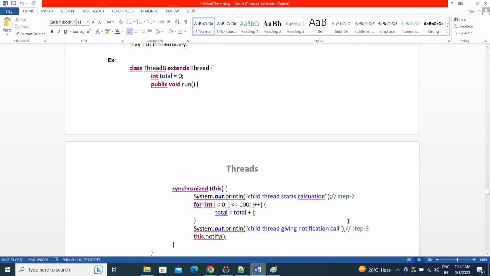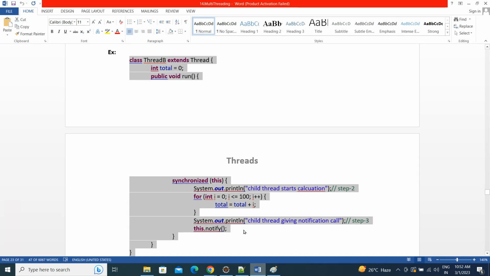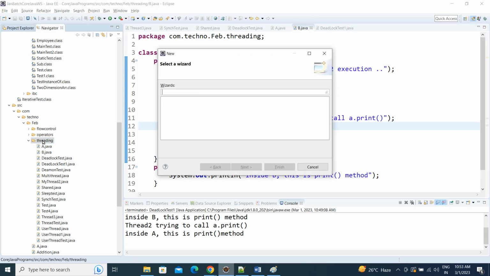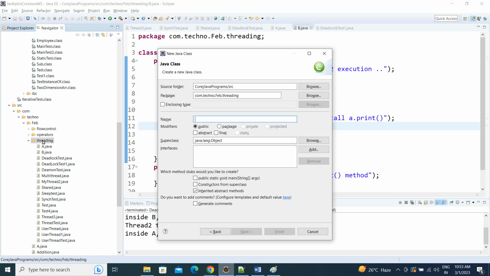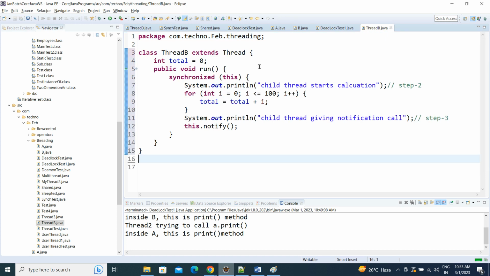Now let's take some example code. Let's see what is inside. Class ThreadB extends Thread, and total is 0. So what is it doing?